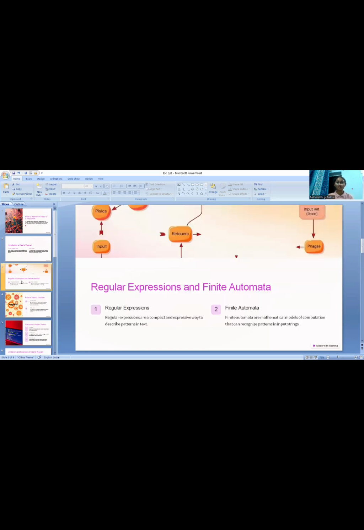Next comes regular expressions and finite automata. These are the two main important parts that we're going to use while solving Kleene's theorem. Regular expressions are a compact and expressive way to describe patterns in text. And finite automata are mathematical models of computation that can recognize patterns in input strings.